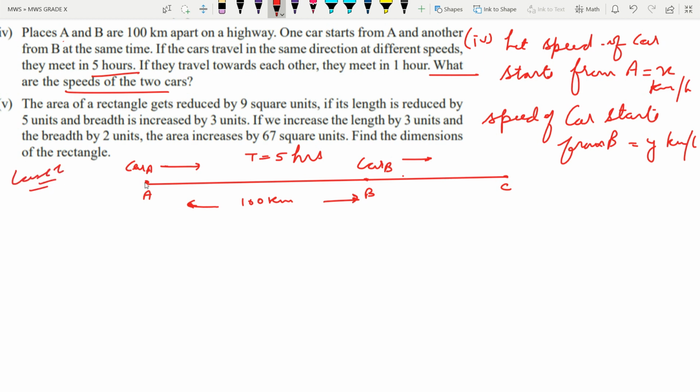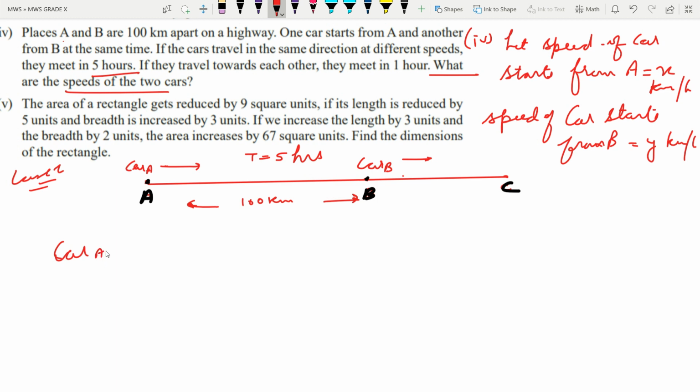In case 1, they are saying that two points, point A and point B, are 100 kilometers apart, and there exists a point C where the two cars meet after 5 hours if they are moving in the same direction. Okay, so accordingly, we'll solve this. The distance between A and B is 100. Clear?